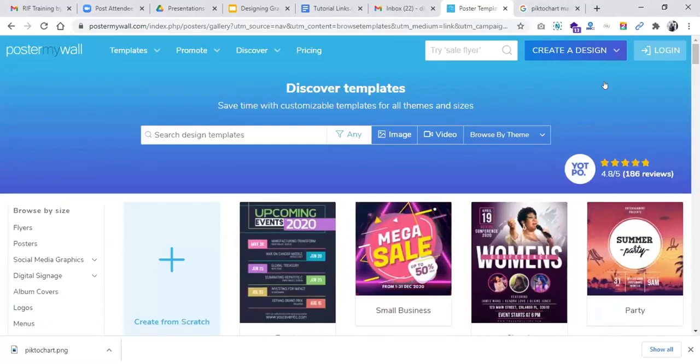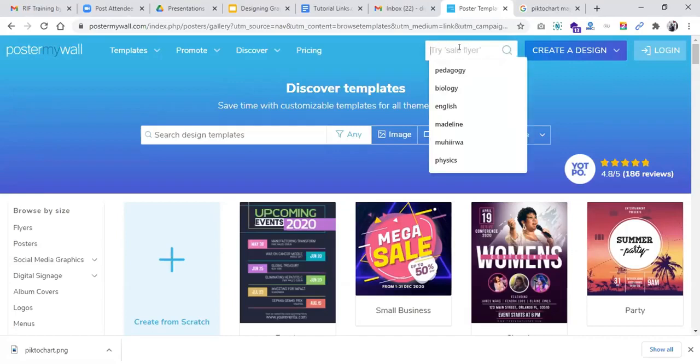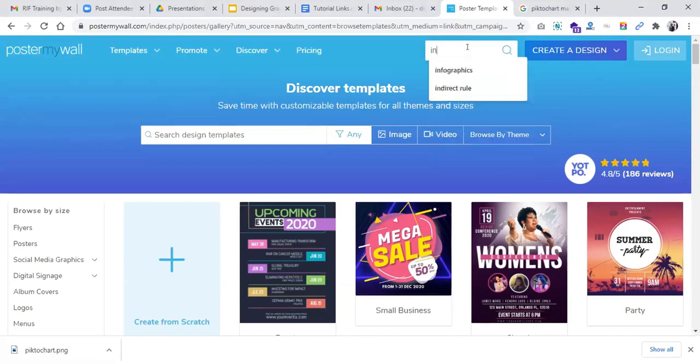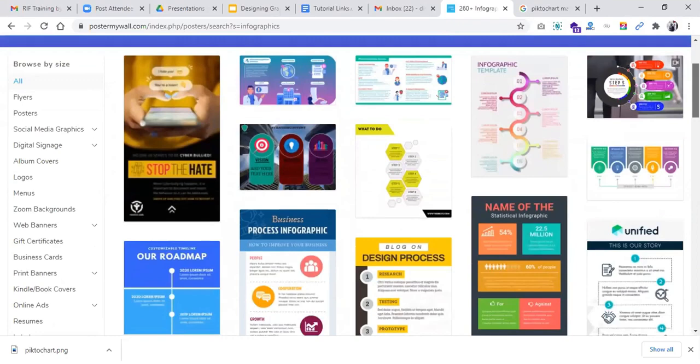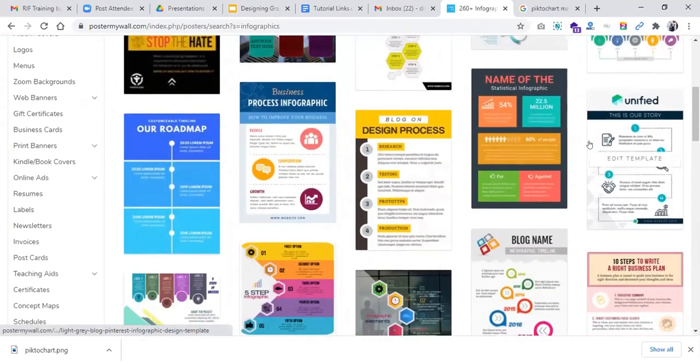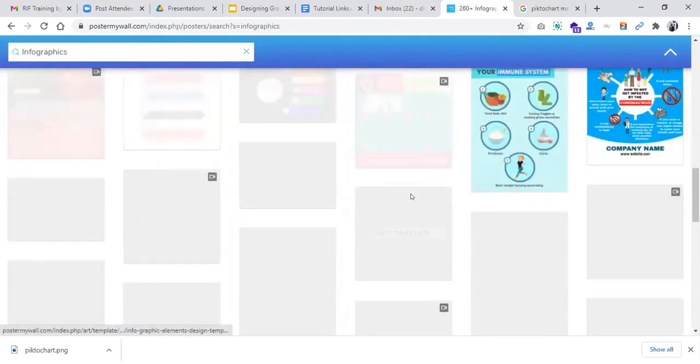Given that we are working in different research organizations, we are going to design an infographic. So you can come here and search for an infographic right here in the templates. Once you come here, you search for infographics, and then you press enter. After clicking enter, it will give you very many templates that you can customize. You can scroll down and see the different types there.